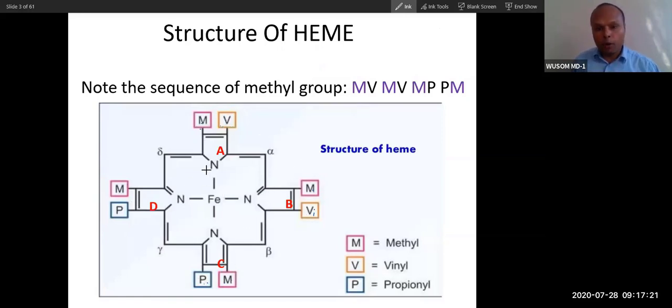This is the structure of porphyrin in heme. If you remove this iron, this becomes porphyrin. When you incorporate iron, this becomes heme. So this is the final structure of heme. The sequence is MB, MP, and PM because of rotation of this.